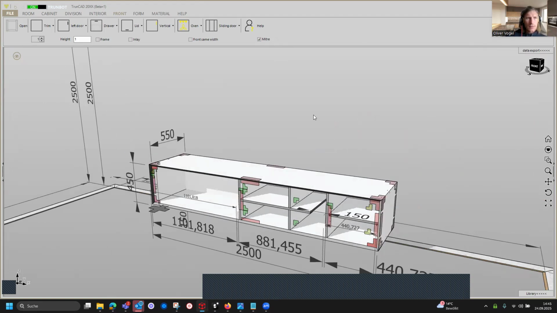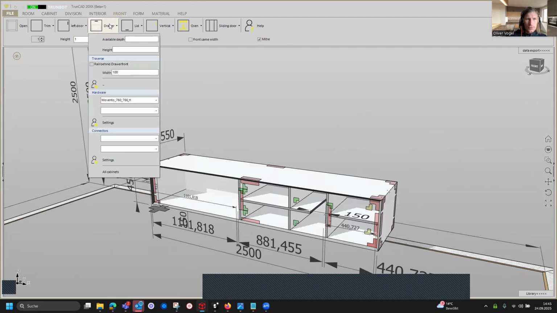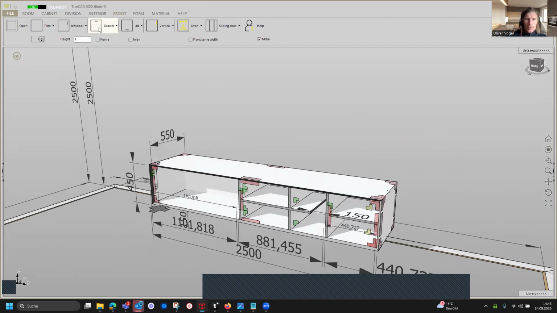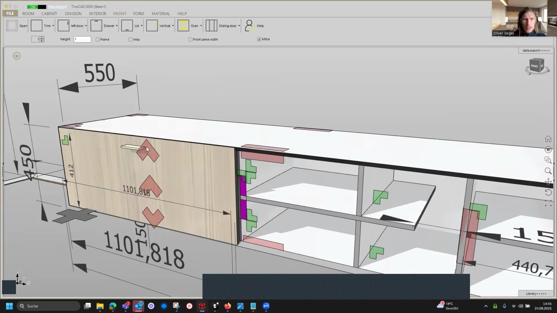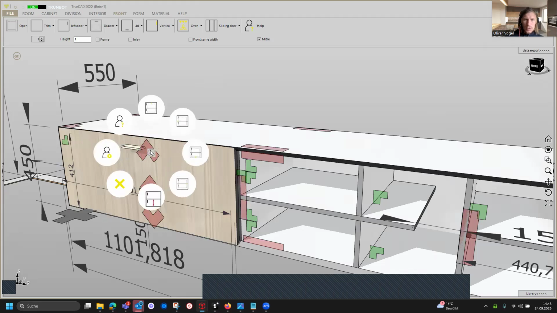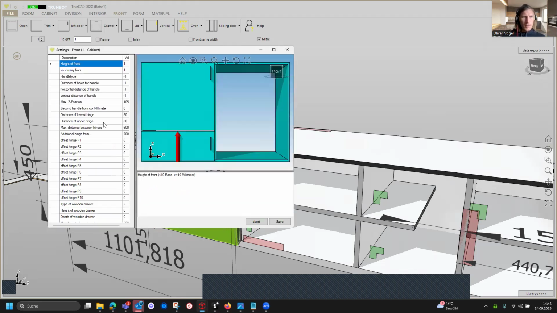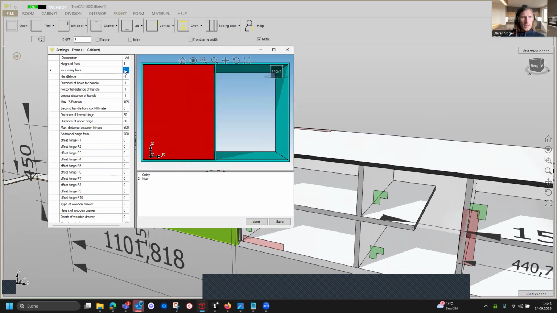Now the next move will be the drawer. Therefore, we click on the drop-down menu for the drawer, and here we add on the left area the Vento. Here, if we click on the smart click for the front, and open the setting menu for the front, you can also change afterwards whether you want to have it onlay or inlay.